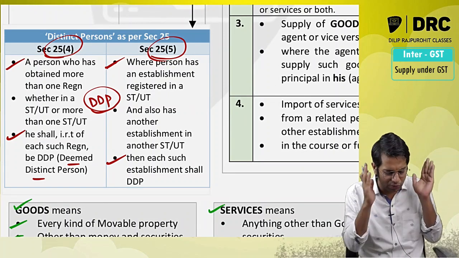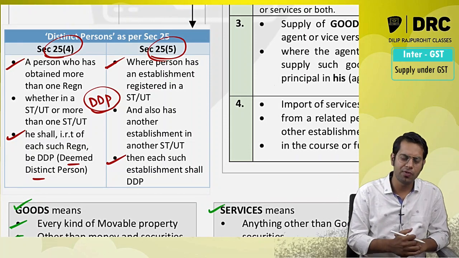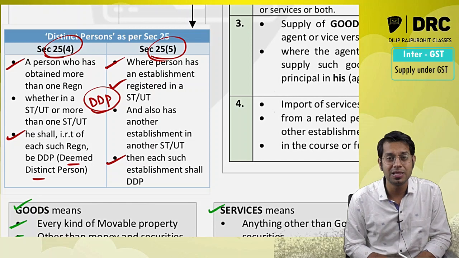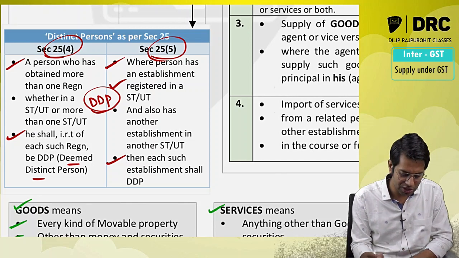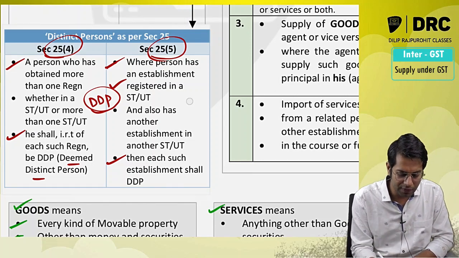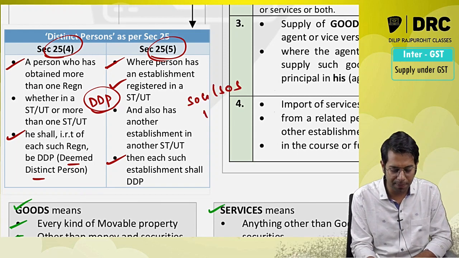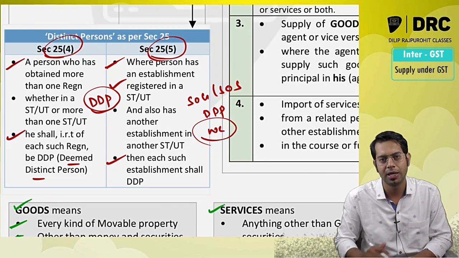Lawmaker says they are different for me, they are distinct for me. So they will be deemed as distinct persons. Now what are they telling? If there is a transfer, supply of goods or supply of services happening between these distinct persons without consideration also, then it will be treated as supply.